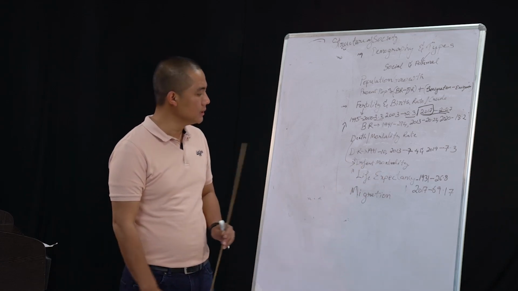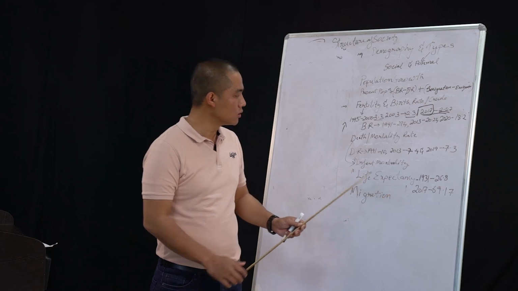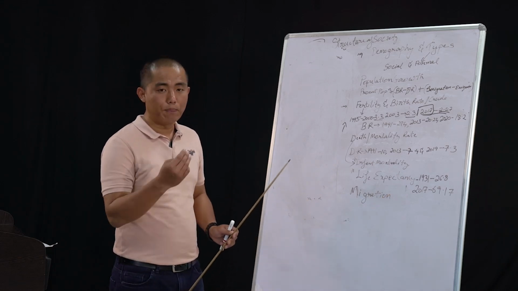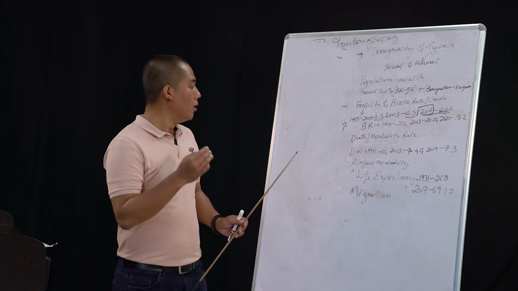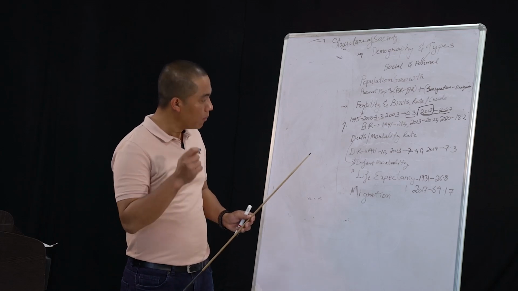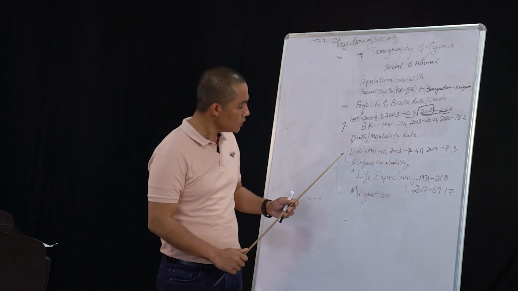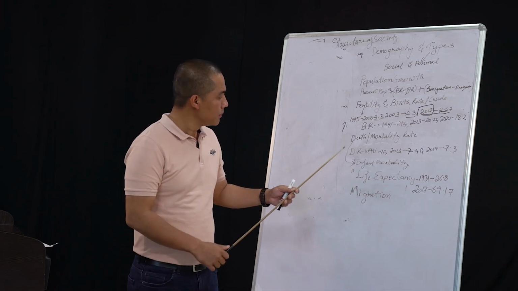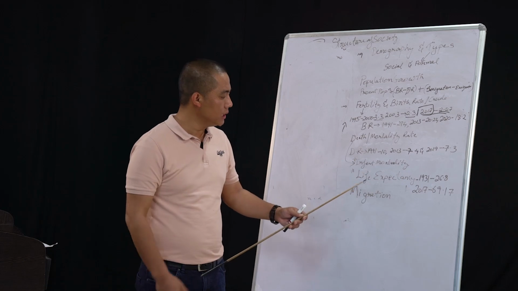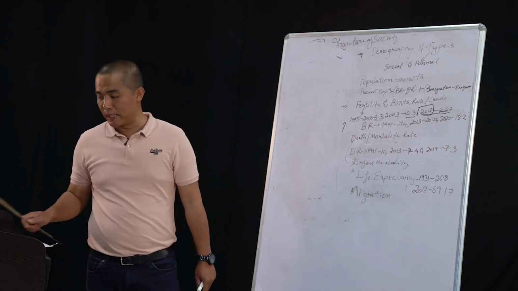And the next is life expectancy. So those are the three important aspects of mortality and death. The first one is death rate, then infant mortality, and the next is life expectancy.